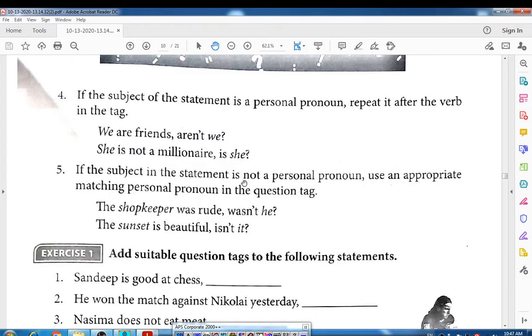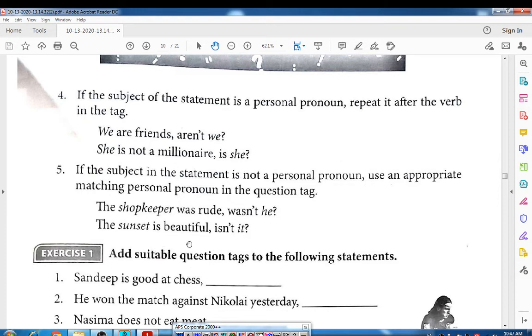If the subject in the statement is not a personal pronoun, use an appropriate matching personal pronoun in the question tag. Look, the shopkeeper was rude, and the shopkeeper is often a male, and therefore we use he instead of shopkeeper, right? So the personal pronoun you have to use as per the proper subject. The shopkeeper was rude, wasn't he? Was is the helping verb, we make it negative, wasn't he?